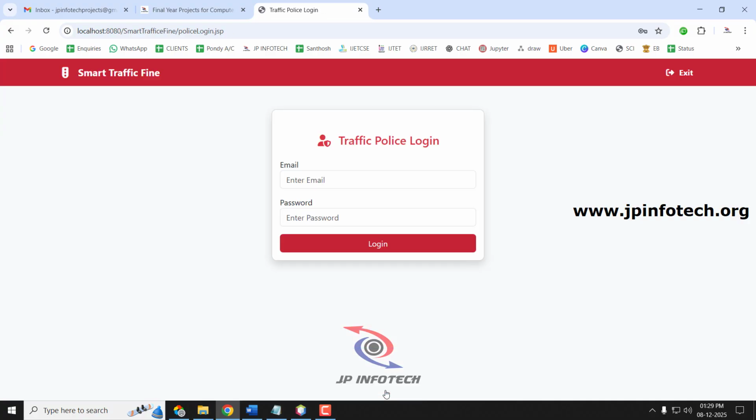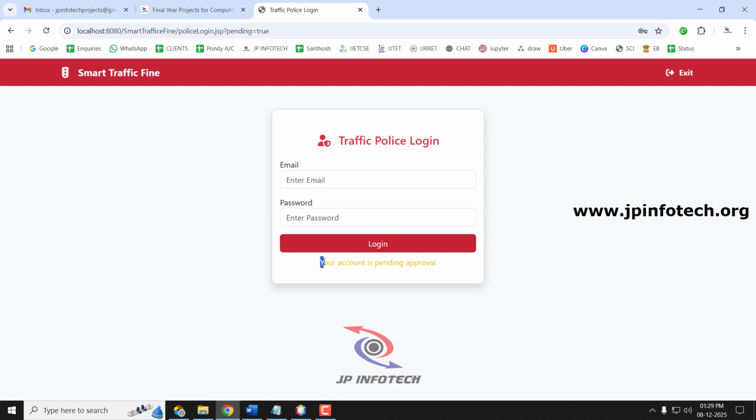Now after the registration, it will navigate to the login page, but kindly note that even after successful registration, you cannot directly log in as the traffic police, because the admin should approve this traffic police.